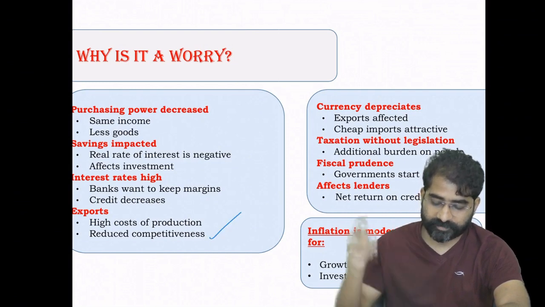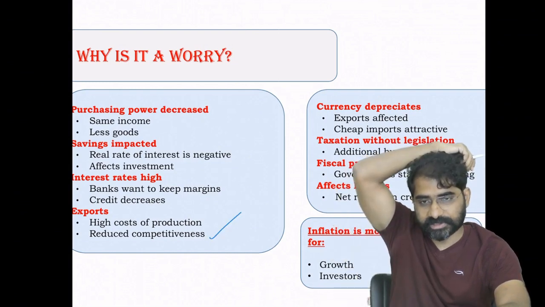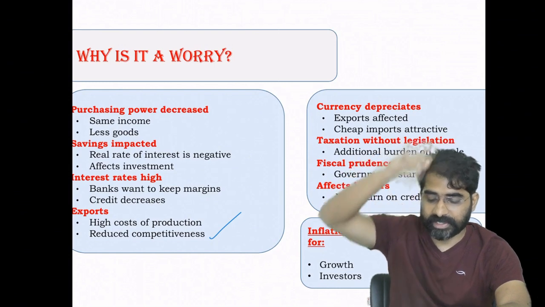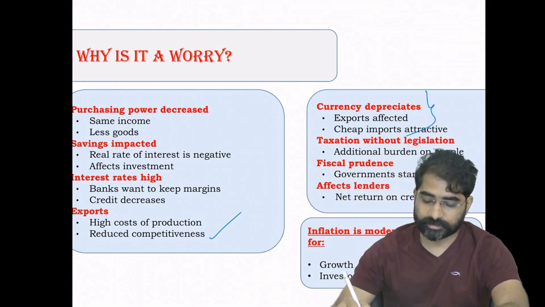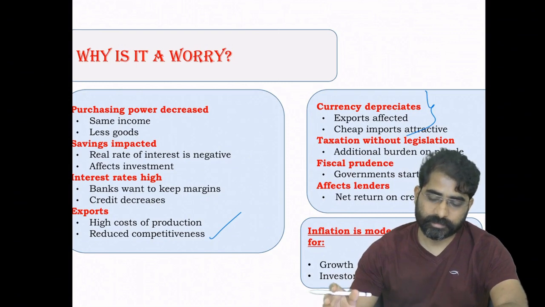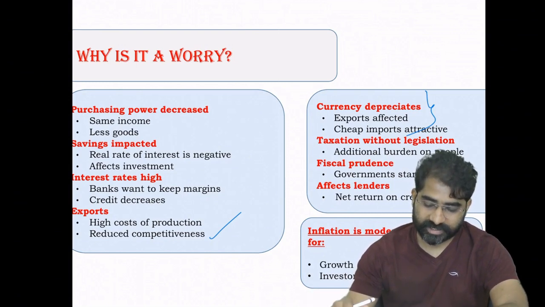With high cost of production, we lose our competitiveness in the export market, and even currency value depreciates because inflation increases and exports get affected. Therefore, over a period, currency value also depreciates.